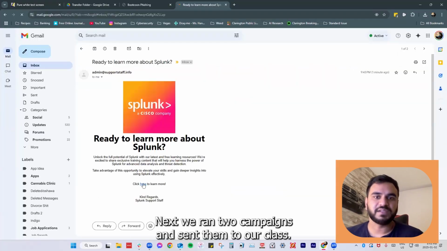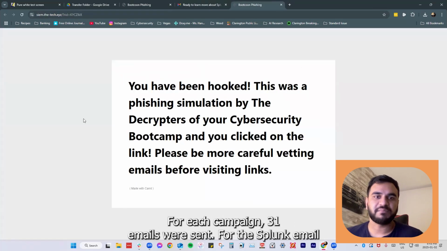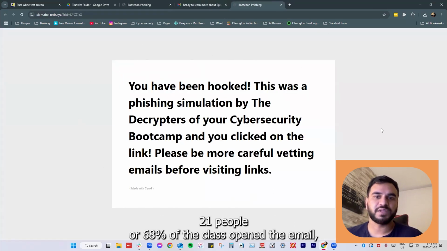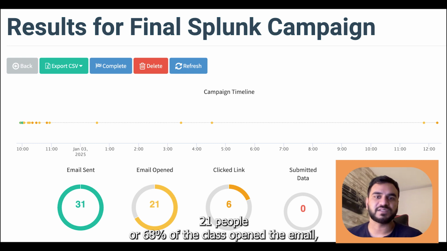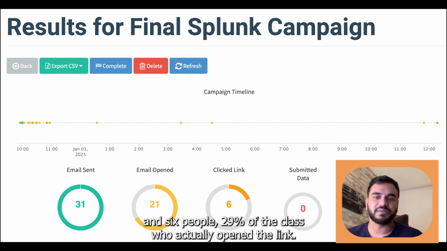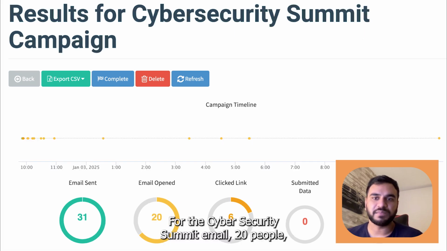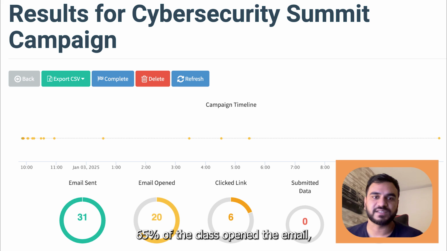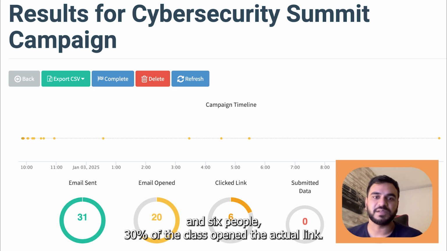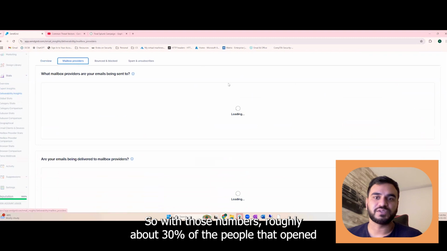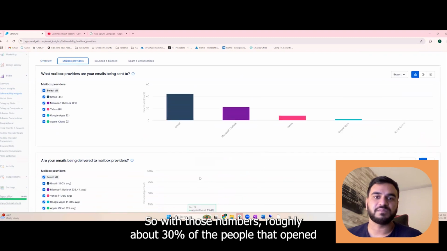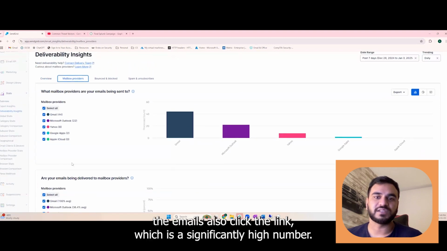Next, we ran 2 campaigns and sent them to our class. For each campaign, 31 emails were sent. For the Splunk email, 21 people, or 68% of the class, opened the email, and 6 people, 29% of the class, actually opened the link. For the Cybersecurity Summit email, 20 people, 65% of the class, opened the email, and 6 people, 30% of the class, opened the actual link. So with those numbers, roughly 30% of the people that opened the emails also clicked the link, which is a significantly high number.